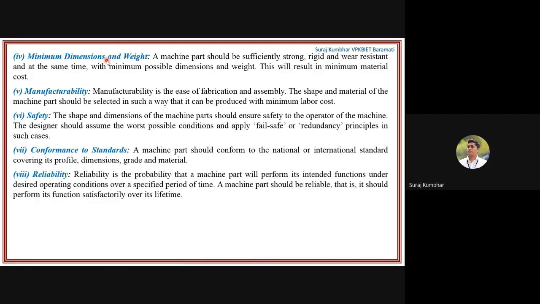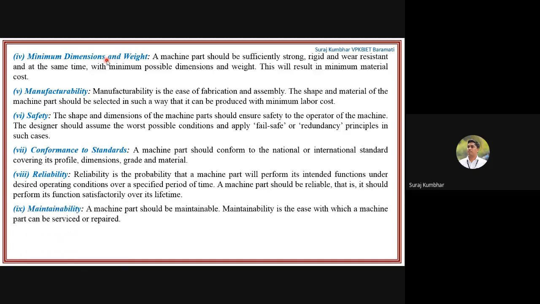And then reliability. Okay, the reliability of the machine should be high. That machine should be a reliable one, and it should perform its function satisfactorily over its lifetime. Okay, the lifetime should be very long. It should not get damaged in 1 or 2 years or 3 to 4 years. The life of that particular machine should be long. That is, reliability should be high.